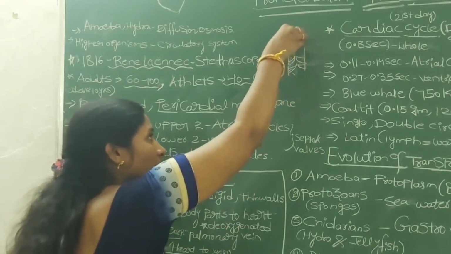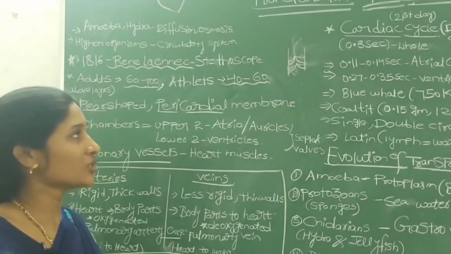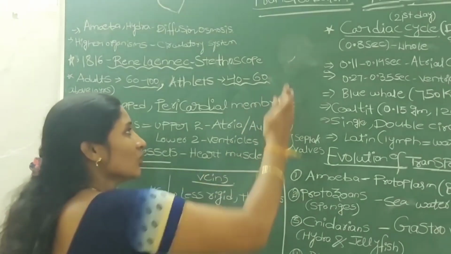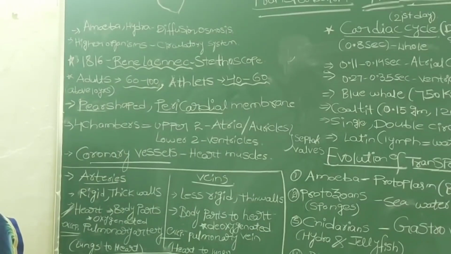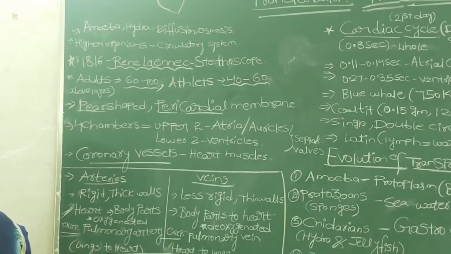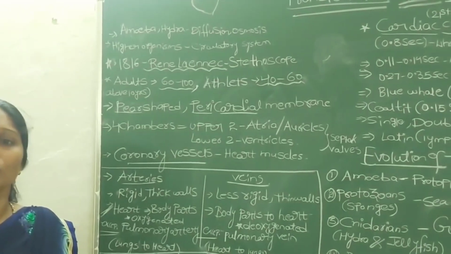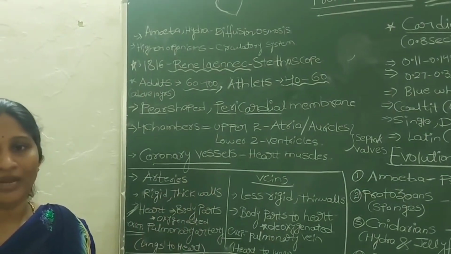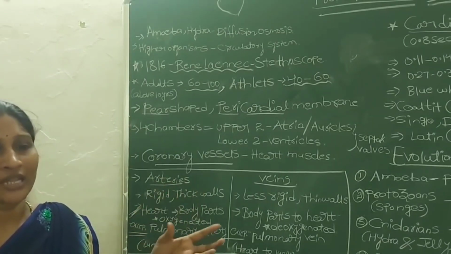But if the blood wants to move downward, in the reverse direction, the valves do not allow the reverse direction. That's why we said that the valves are only one-directional valves or one-way valves. They always help the blood flow towards the heart, not away from the heart. And remember one more point: veins are the blood vessels that always take blood from body parts towards the heart, and arteries are the blood vessels which always transport blood from the heart to body parts, that means away from the heart.